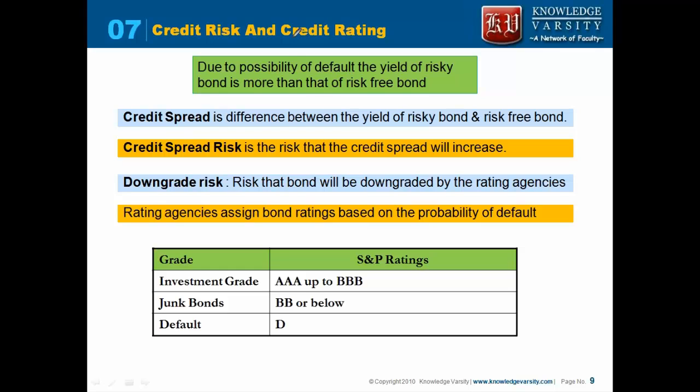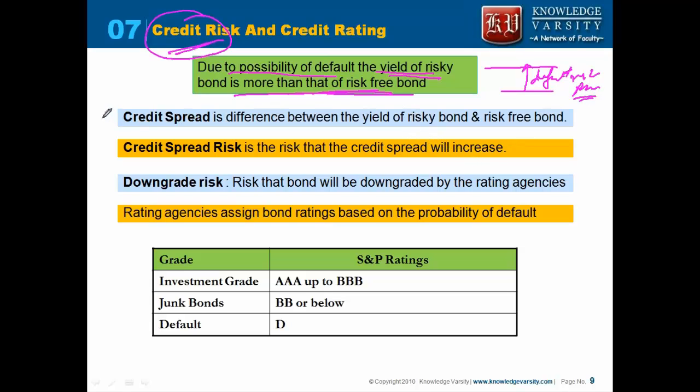Now let us understand the risk of the bond from the credit risk perspective. Due to the possibility of default, the yield of a risky bond is more than that of a risk-free bond. So in a risky bond, the yield is more because there is a default risk. You have to pay compensation for the default risk premium, so because of this default risk premium, you want to have a higher yield.